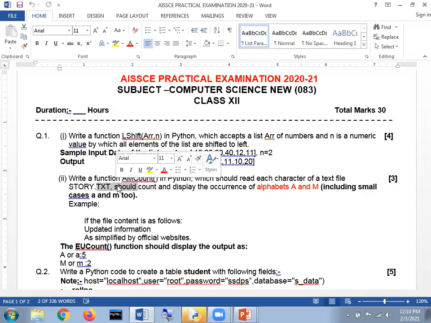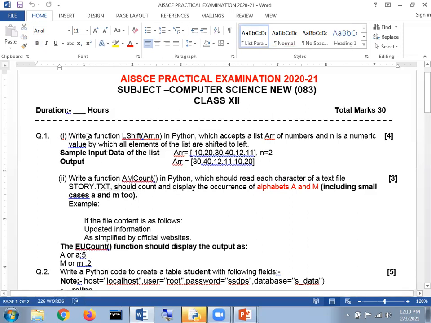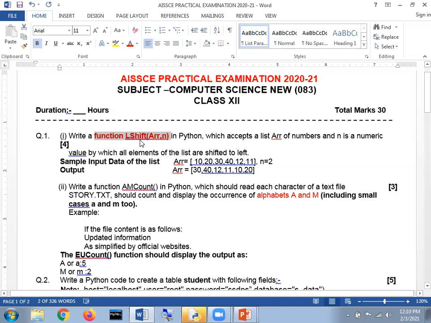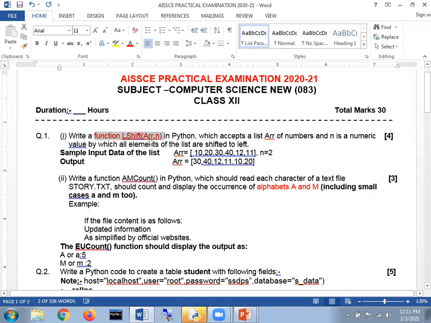Kindly concentrate. What will be the question? I am also going to give a demonstration on the basis of practical that how we are going to attempt this question. First of all, it says write a function, and my dear respected student, the name of the function is LShift, and here it is 2 different types of arguments, ARR, and the next one will be N. In the next phase, they are mentioning in Python, which accepts a list ARR of numbers, and N is a numeric value by which all elements of the list are shifted to the left.